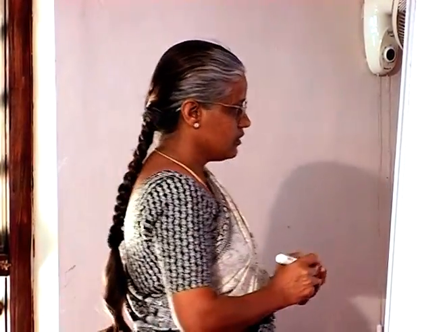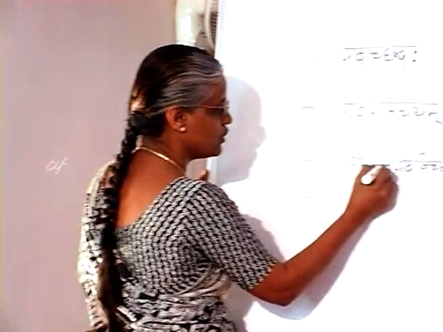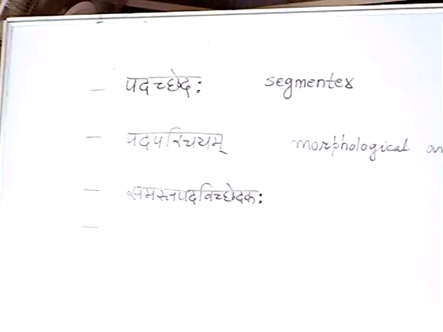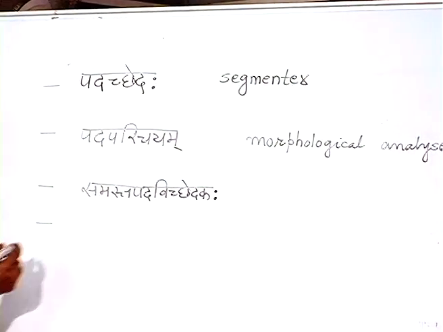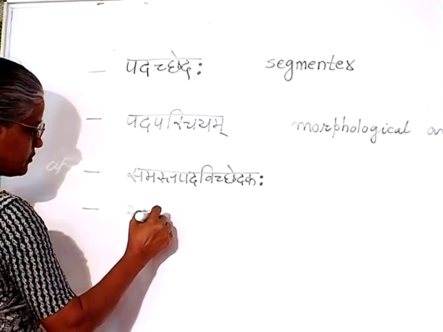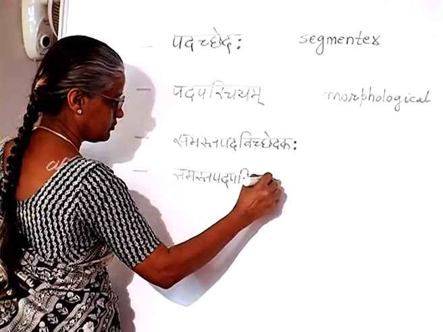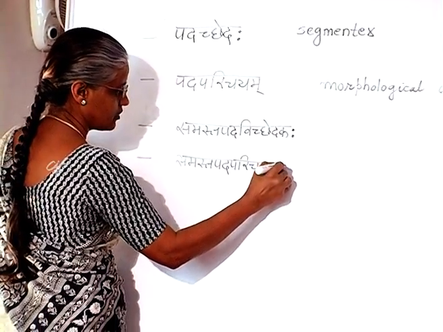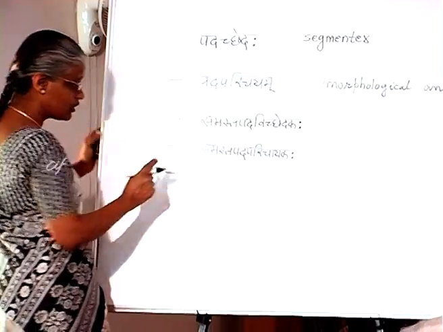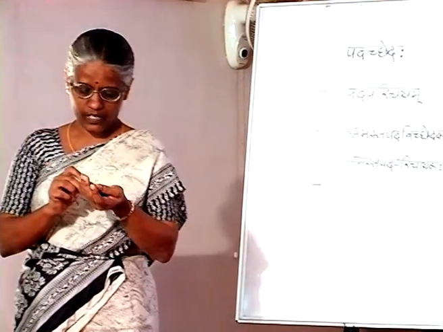After we have all the components split, we should also know what is the relation between the components in a compound. So that module, what should we call? Samastha pada parichaya, which will tell you what are the relations between various components, etc.